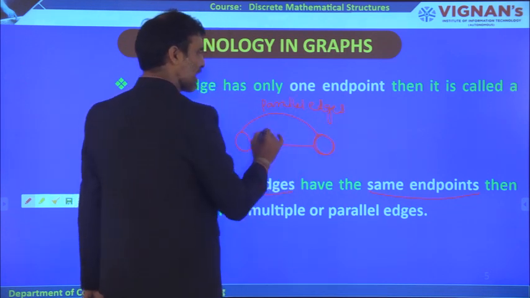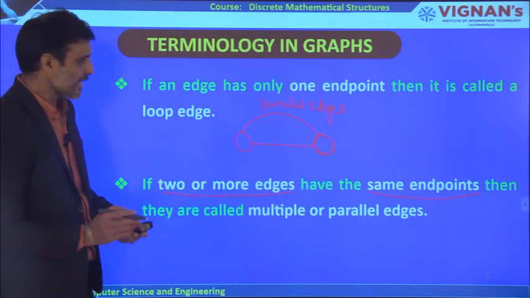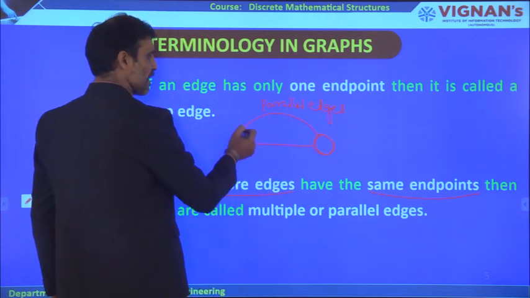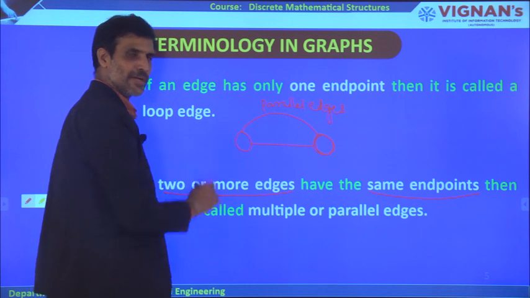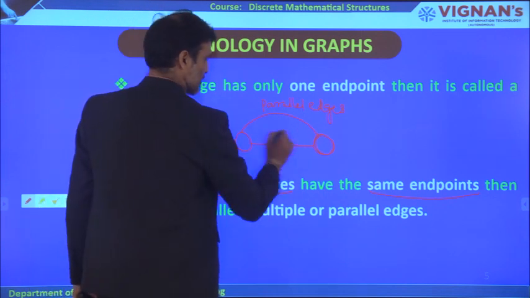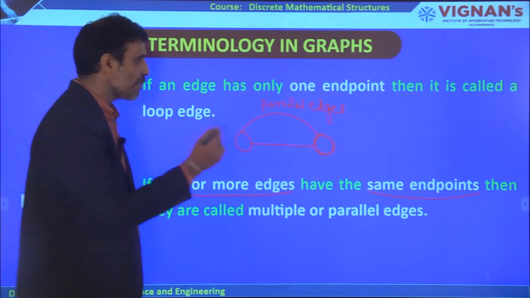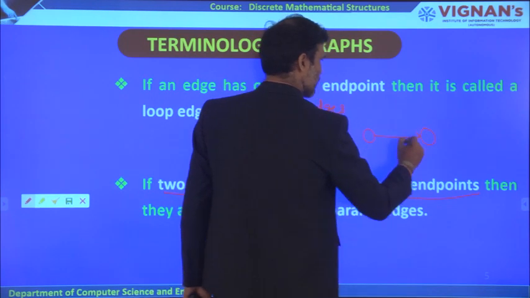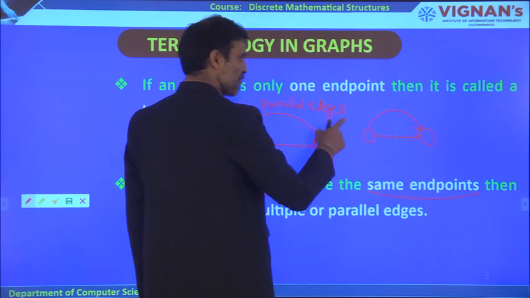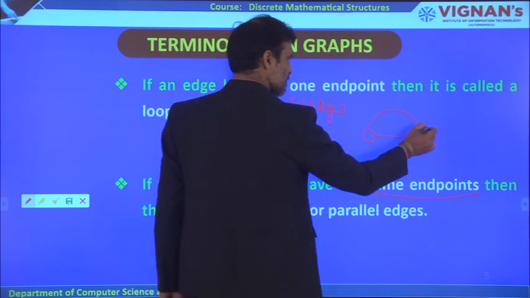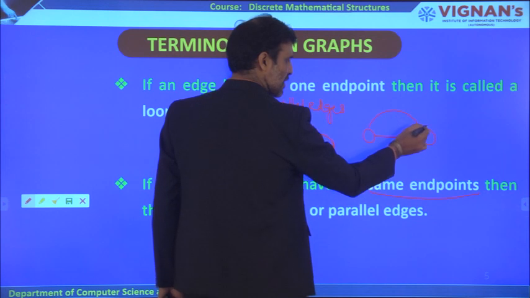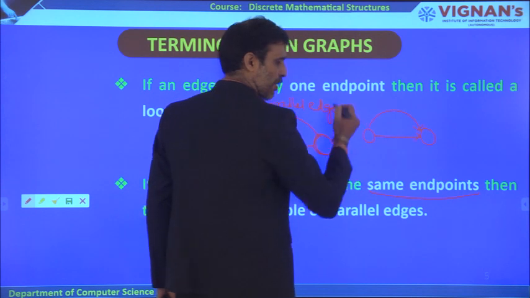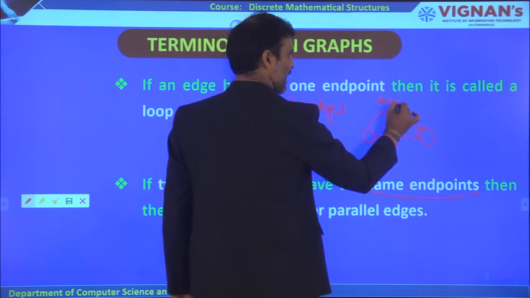This is in case of what? Undirected graph. Because in an undirected graph, the endpoint may be this or the endpoint may be this, because you can travel from here to here or from here to here. Anyway you can travel. So this is for only undirected graph. Now coming to the directed graph, let us take one like this. If you observe, both the directions are going towards this particular vertex, that means for this particular edge, this is the end point, and similarly for this particular edge, this is the end point. Therefore, in this case, they are called parallel edges.